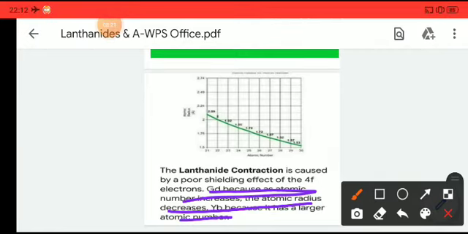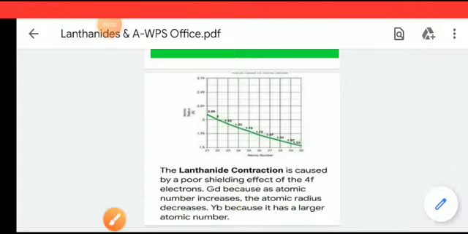What is very important is that the lanthanide contraction is caused by the poor shielding of 4f orbitals. As the 4f orbitals, or any f orbitals, have poor shielding, they cannot shield the valence electrons properly. That is why the effective nuclear pull on the valence electrons increases, so the size or radius of the element decreases, and that is the cause of the lanthanide contraction.